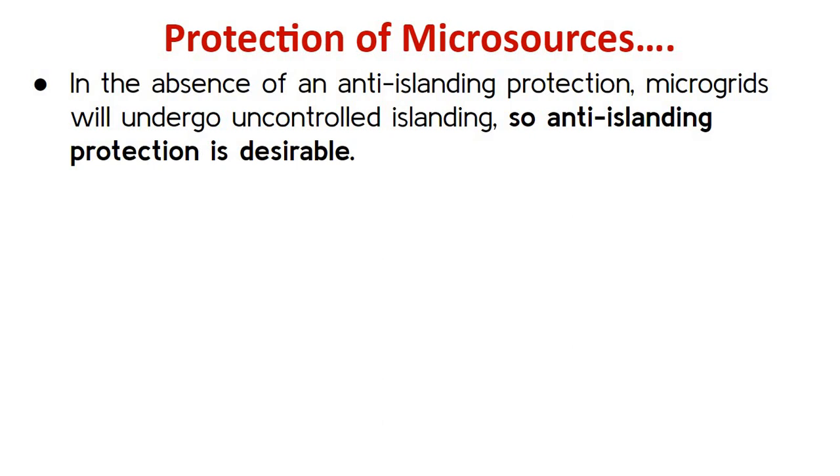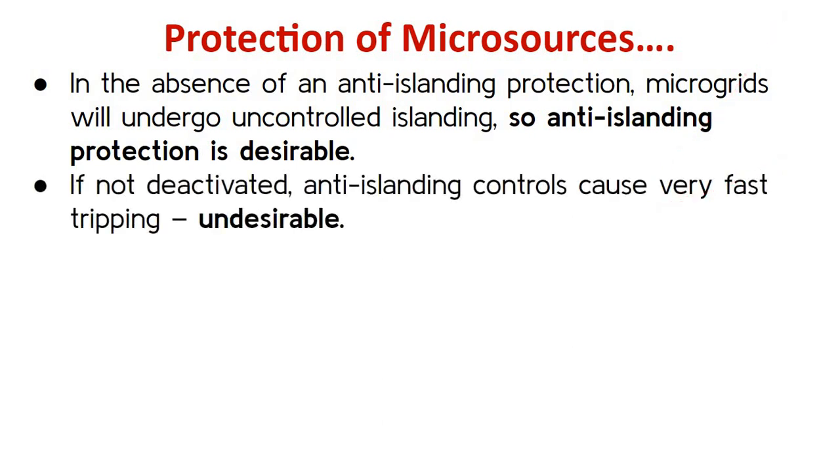So it is desirable. But there is a problem. If it is not deactivated when the microgrid is in the islanding mode, it will cause fast tripping. So this is an undesirable activity. So on one side, anti-islanding protection is desirable as long as the microgrid and the utility are physically connected, and it is undesirable when they are physically disconnected.